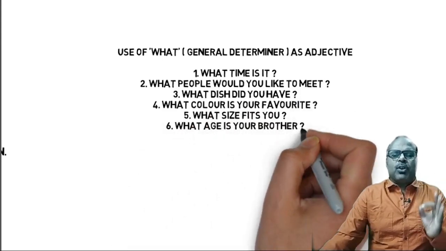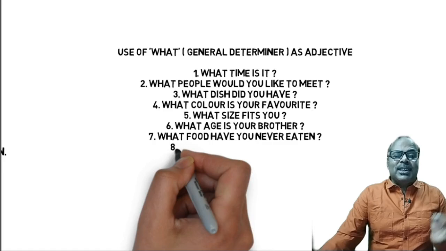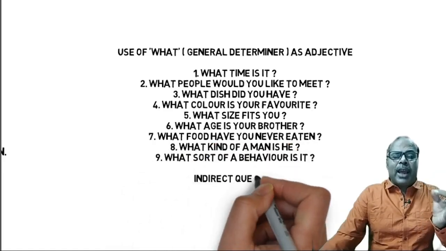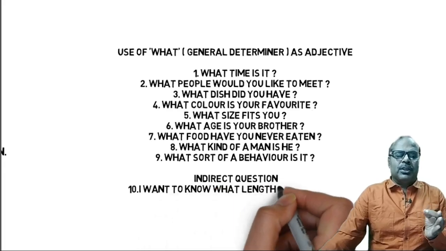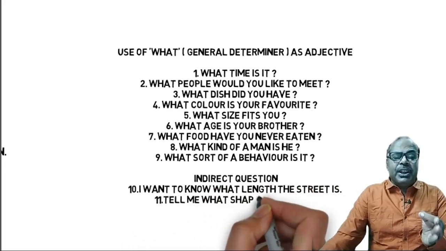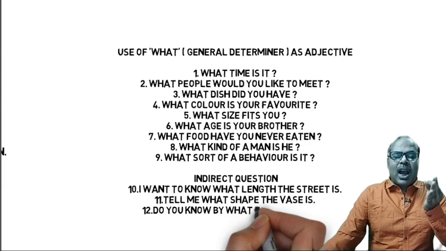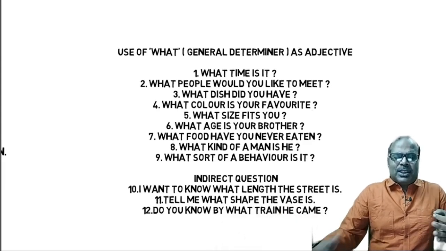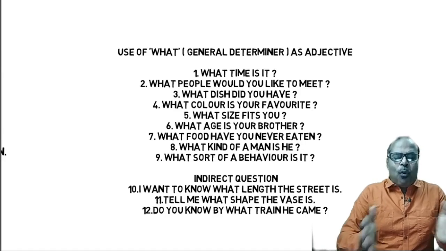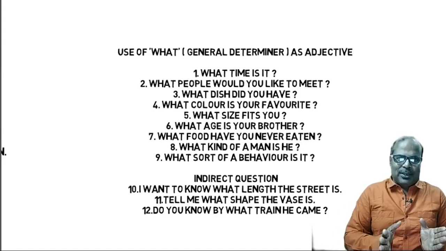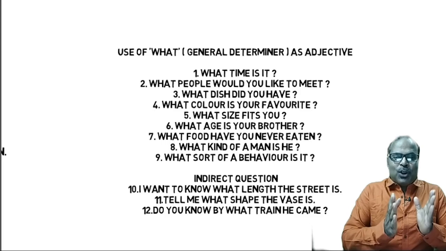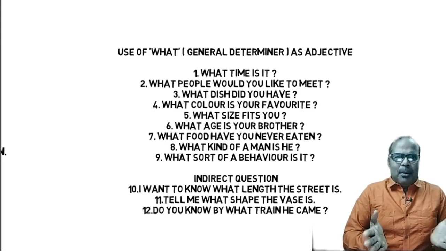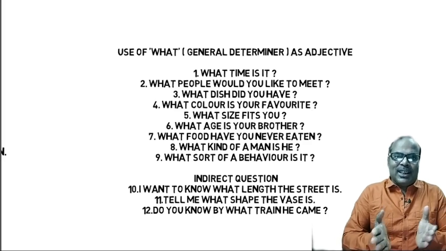Let us see some questions. What time is it? What people would you like to meet? What dish do you have? What color is your favorite? Let's see these questions. What time is it? What time? So, what is here an adjective, because time is the noun that is modified.